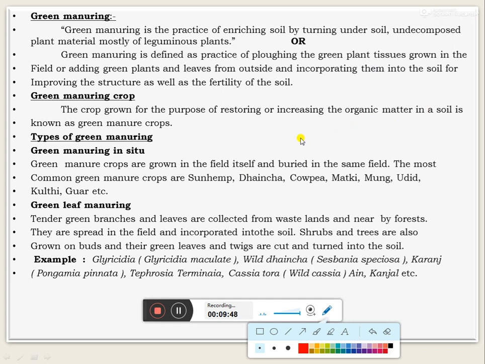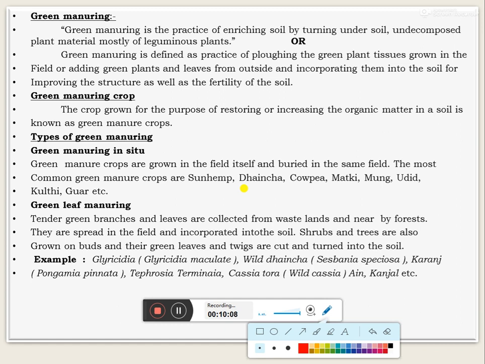The types of green manuring: green manuring in situ. Green manure crops are grown in the field itself and buried in the same field. The most common green manure crops are sunhemp, dhaincha, cowpea, matki or moth bean, moong or green gram, udid, and kulthi or guar.